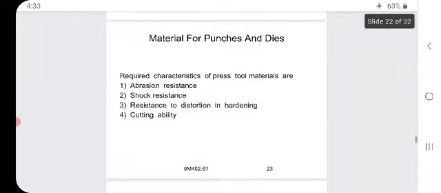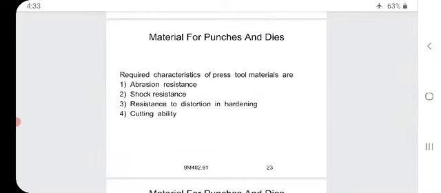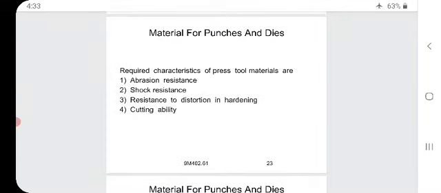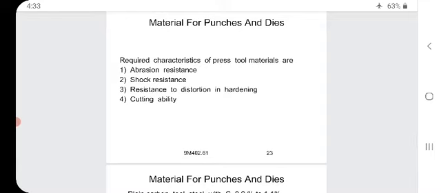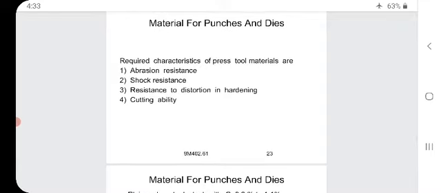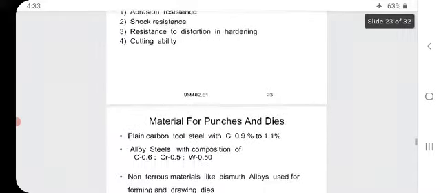Material for the punches and the dies. Required characteristics of press tool materials are the characteristics that are required for the press tool materials. Those are abrasion resistance, shock resistance, resistance to distortion in hardening, and the cutting ability. These are the characteristics that the tool materials should have.